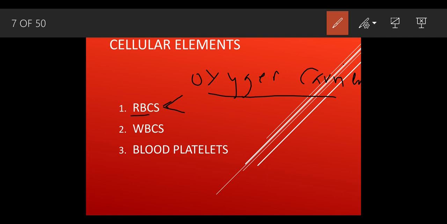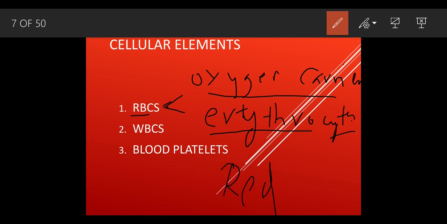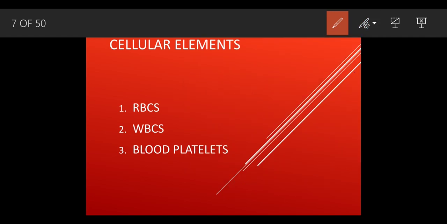The RBCs have another name also, that is called the erythrocytes. Why erythrocyte? Because the word erythro means red, and the word cytes means cells, red cells. The structure of RBC is biconcave in nature.